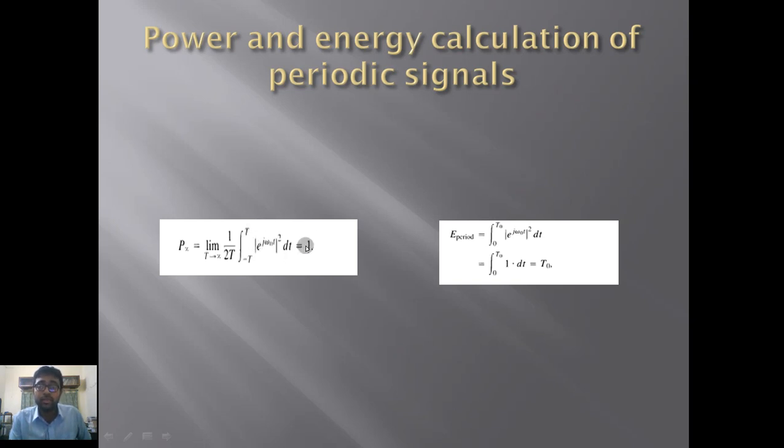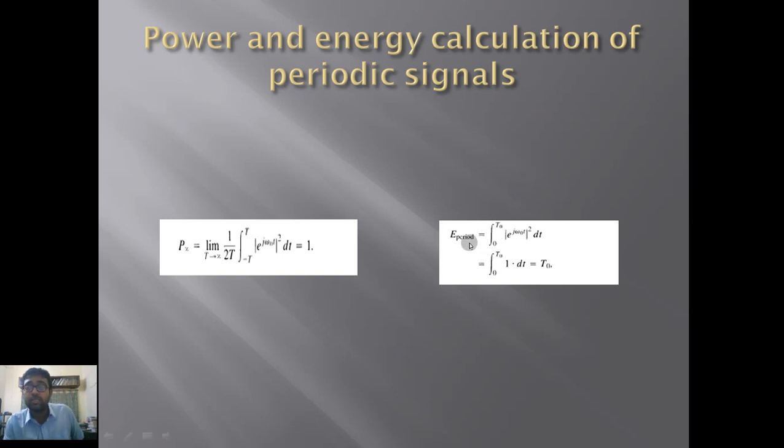Now we'll integrate that function. What we will get? We will get 1. It means the power is finite. This is the point. The power is finite because if we integrate an e to the power function, we will derive this 1 from that specific integration of e to the power j omega 0 t whole square. We will get 1. So any kind of exponential function, if we integrate through a length of limit, we will get 1.